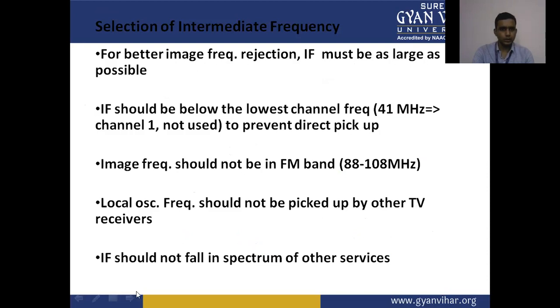Now the selection of the intermediate frequency. For better image frequency rejection, the IF must be as large as possible. The intermediate frequency should be below the lowest frequency, that is 41 megahertz, and channel 1 is not used to prevent direct pickup. Image frequency should not be in the FM band. Local oscillator frequency should not be picked up by other TV receivers. IF should not fall in the spectrum of other services.